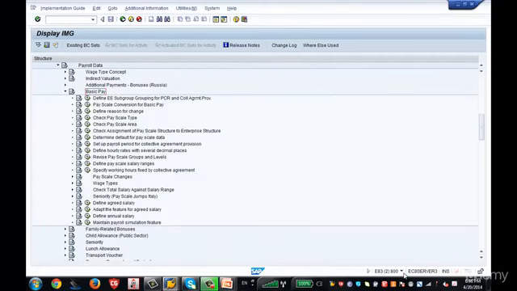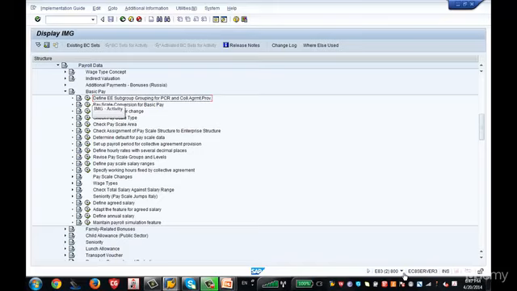Now do you see the pay scale structure here? Pay scale type, pay scale area, employee subgroup grouping for PCR and collective agreement provision, as well as the default for pay scale data. Normally in SAP the feature name is not shown here, like tariff. When the word default comes, you can understand that this is pointing to the feature.